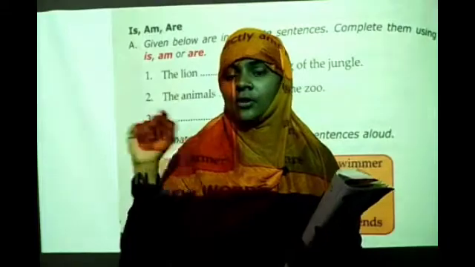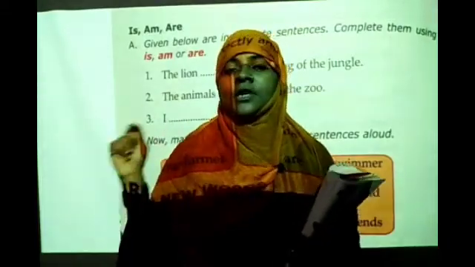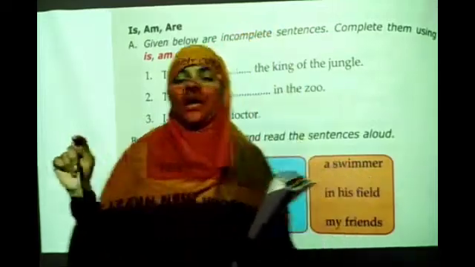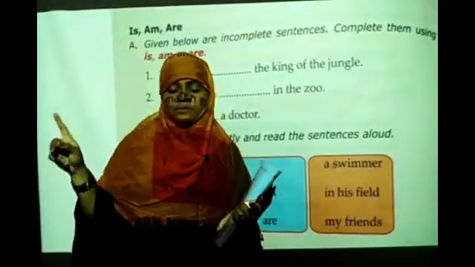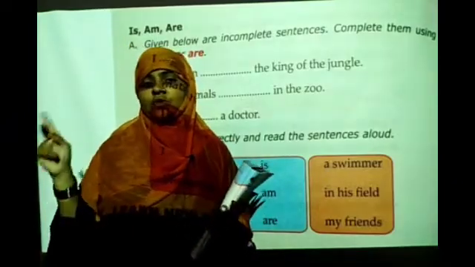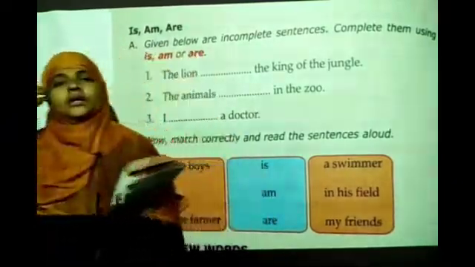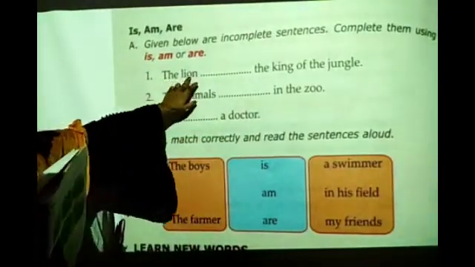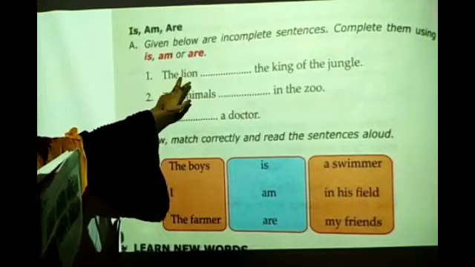For capital I only we use am. He, she, it means one boy, one girl, one thing, we use is. More boys, more girls and more things, you, we, they, we use are. Understood?